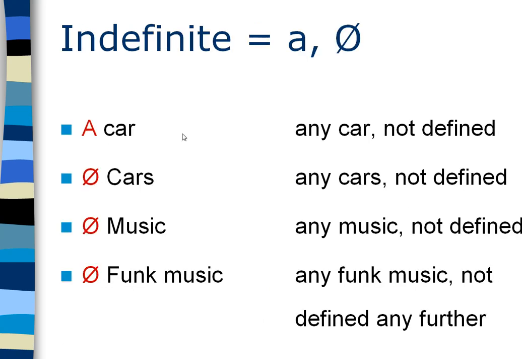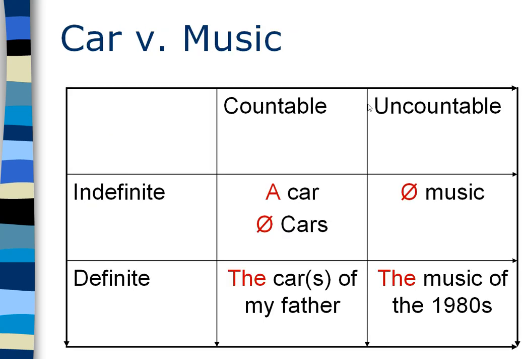Now, for the purpose of articles, what we're going to try and do is look at these countable and uncountable words, and we're going to see whether they are either indefinite or definite. The difference here is that something is indefinite when you and I in a conversation do not know specifically what we're talking about. For instance, I can say I have a car. What car? It doesn't matter. Any car will do. Whereas definite things are things that you and I precisely, specifically know that we're talking about the same item or the same category. That is the main distinction.